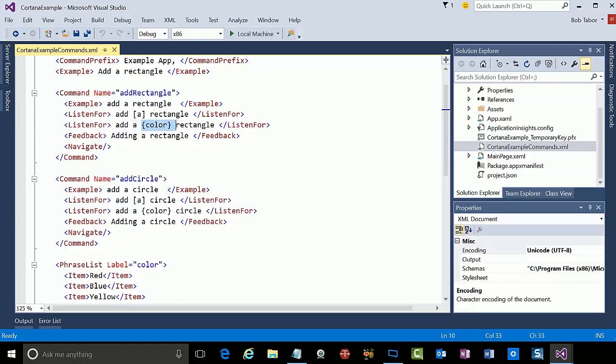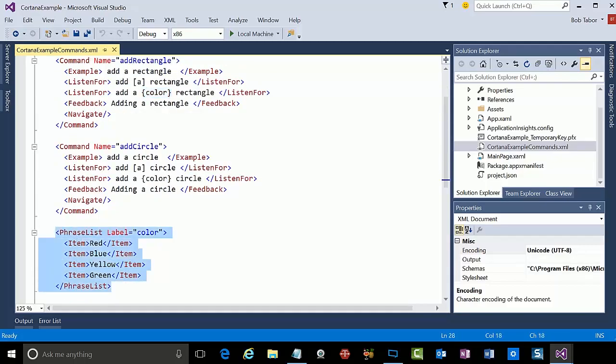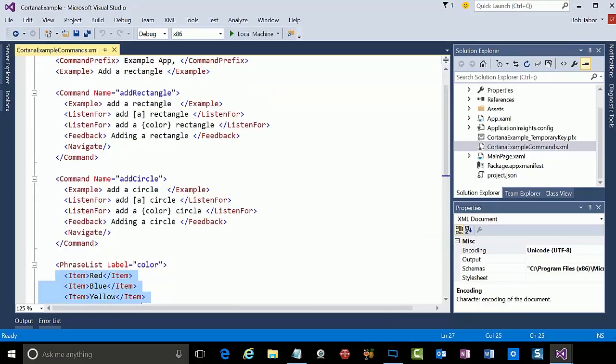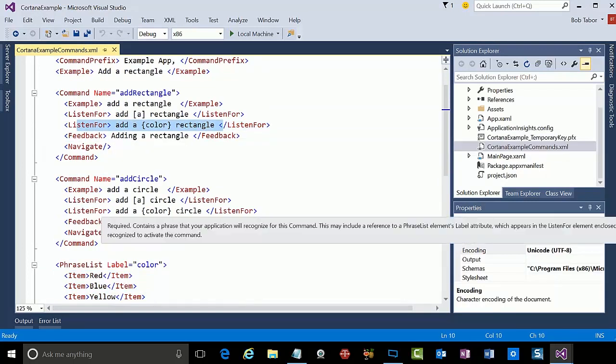Now, as far as the color is concerned, you can see that it's using curly braces. And if you look below, there's a phrase list that goes along with that label, color. Here we can listen to colors red, blue, yellow, and green. So any of those colors will be recognized by Cortana in this command.